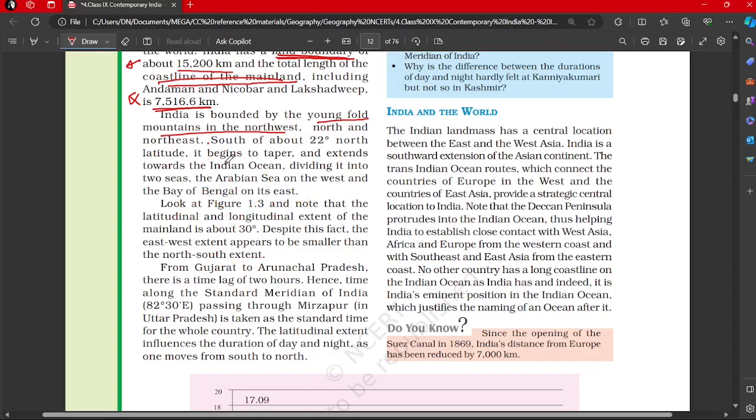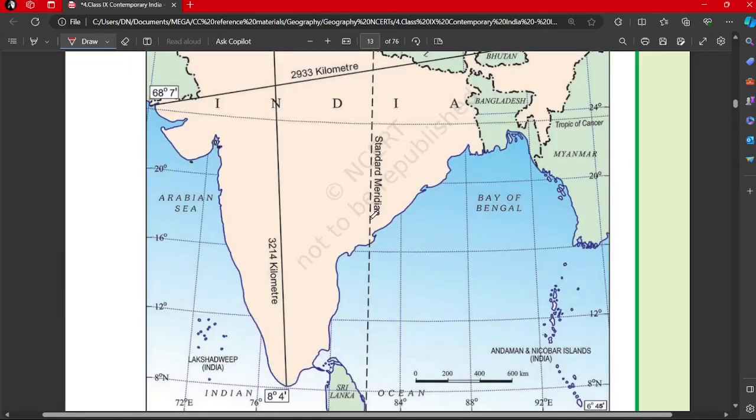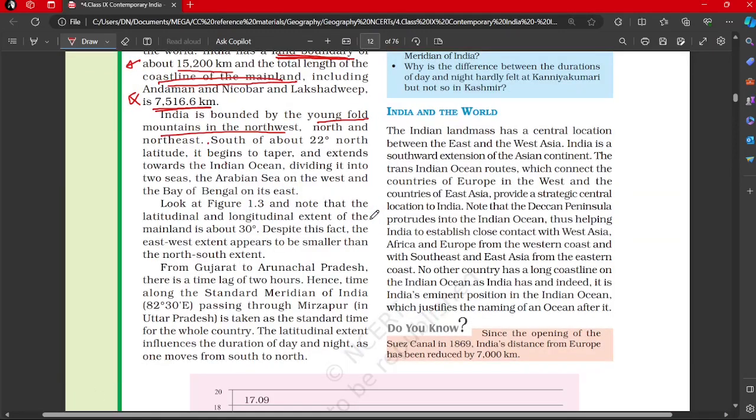Now, look at figure 1.3 and note the latitudinal and longitudinal extent. So this is figure 1.3. You have a detailed map here. You can look at this carefully to assess the longitudinal and latitudinal extent of India. And note the latitudinal and longitudinal extent of the mainland is about 30 degrees. That's what we discussed. Both latitudinal as well as longitudinal around 30 degrees. Despite this fact, the east-west extent appears to be smaller than the north-south extent.